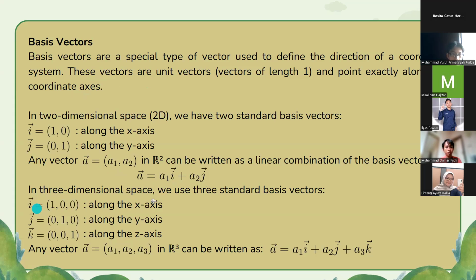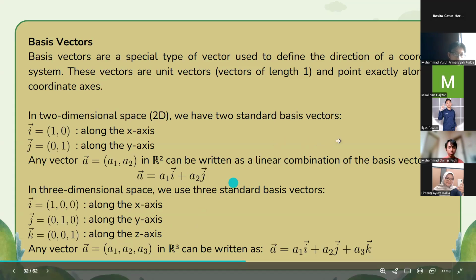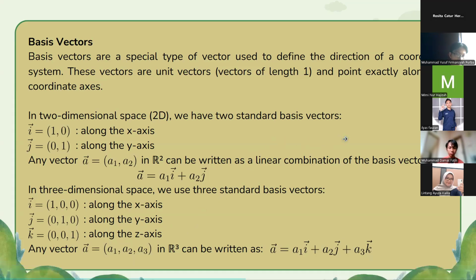In three-dimensional space, we use three standard basis vectors. The first one is vector i equal to (1, 0, 0) along the x-axis. The second one is vector j equal to (0, 1, 0) along the y-axis, and the last one is vector k equal to (0, 0, 1) along the z-axis.